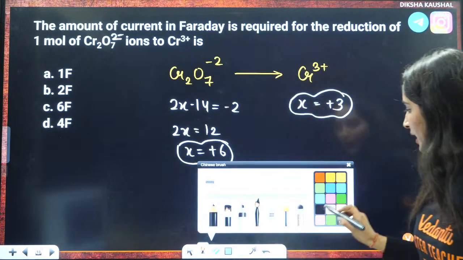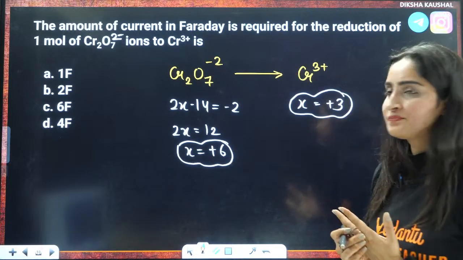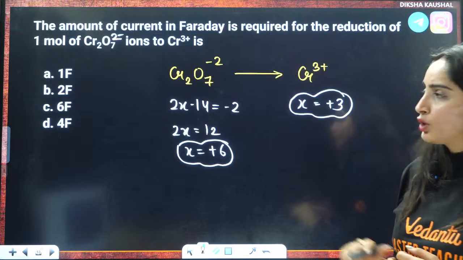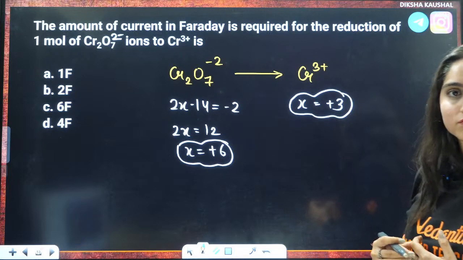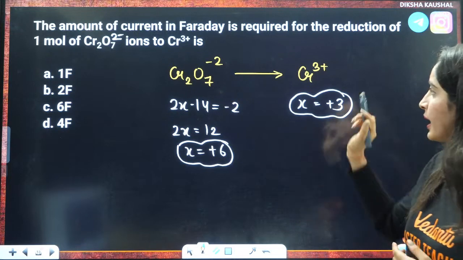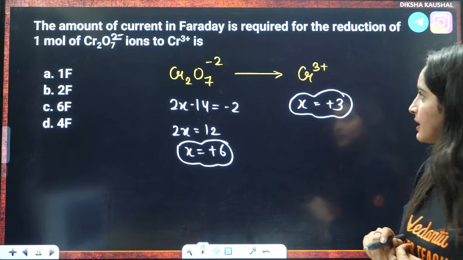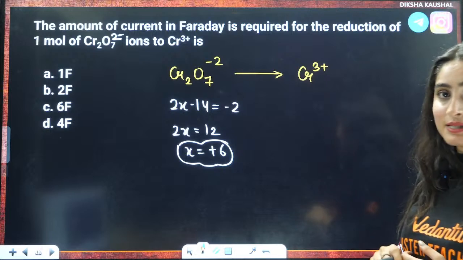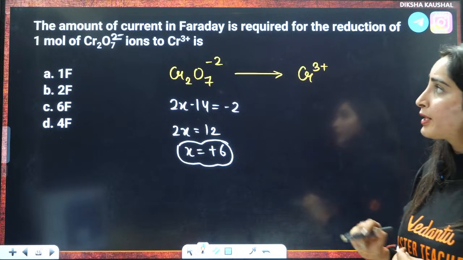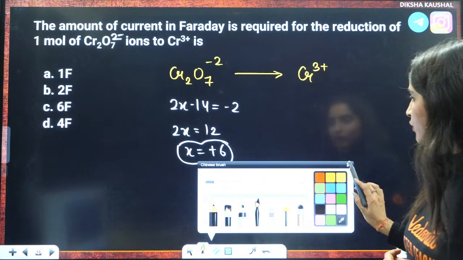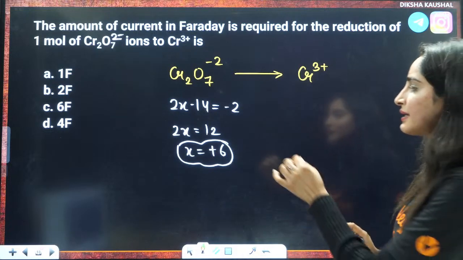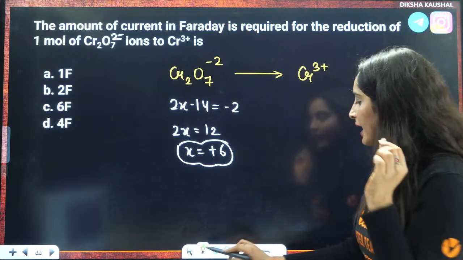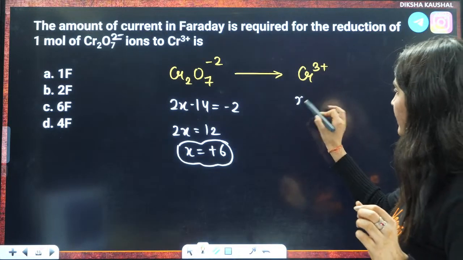Now understand one thing, that here you have two atoms of Cr. Here you have one atom of Cr, right? So here this will also be multiplied by 2, isn't it? This will also be multiplied by 2. If you see this very carefully, firstly, you need to remember that here you have calculated for one atom and here it is for one atom, right?